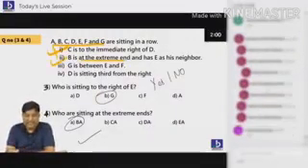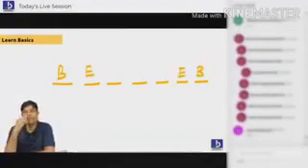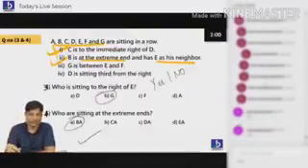Bangalore is at the end. England is a neighbor. Let me check. Bangalore is at the end, England is a neighbor. This is also possible. Arey Baba, this is also possible. No. I don't want this point.